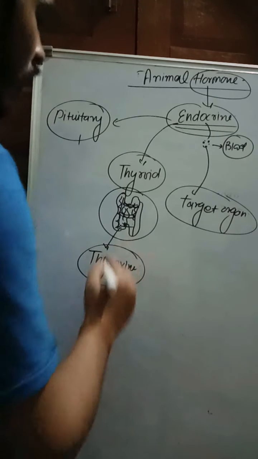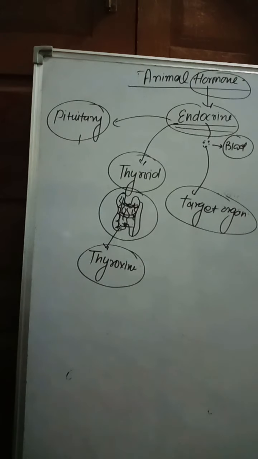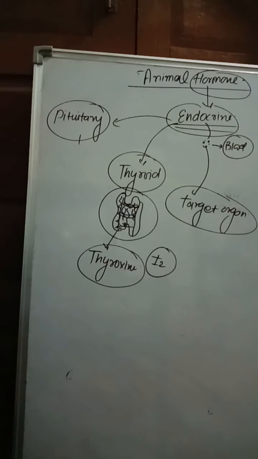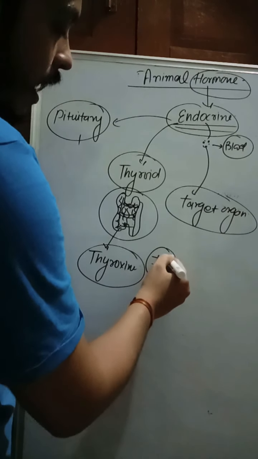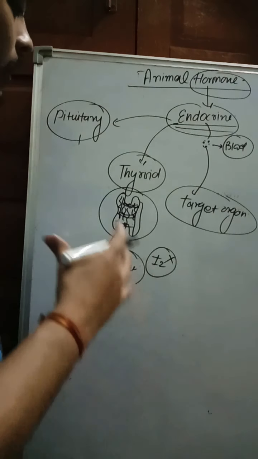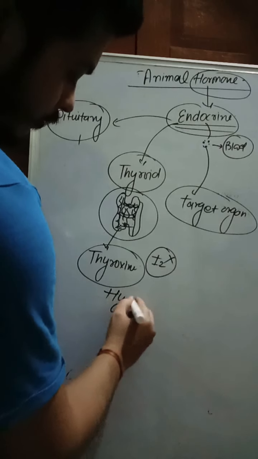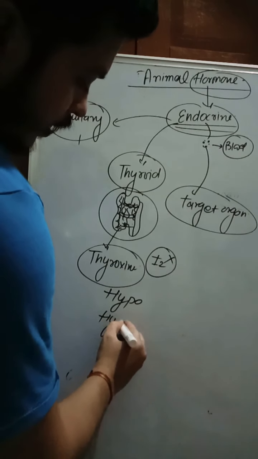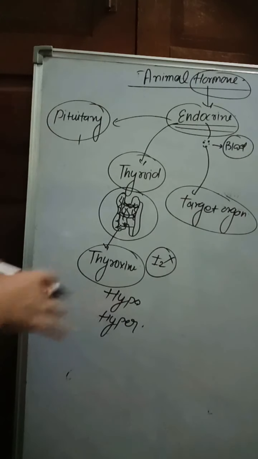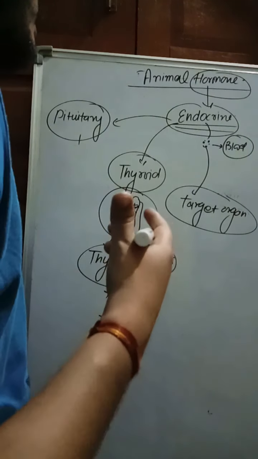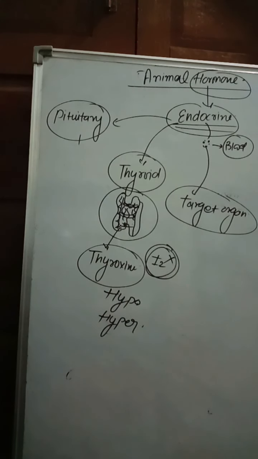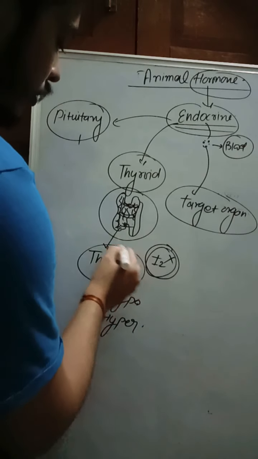Which hormone? Thyroxine. Thyroxine secretion depends on the presence of iodine. If iodine is lacking in the diet, for example of a pregnant woman, then thyroxine secretion is less. Here we use two words, hypo and hyper. Hypo means less secretion, and hyper means more secretion. In both conditions, hypo and hyper, deficiency disorders take place. So iodine is very essential for the regulation of the thyroid gland and the secretion of thyroxine hormone.